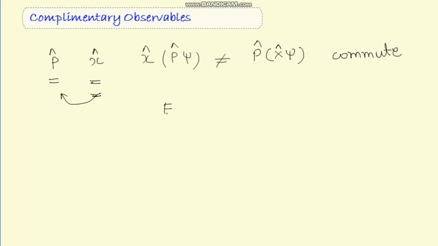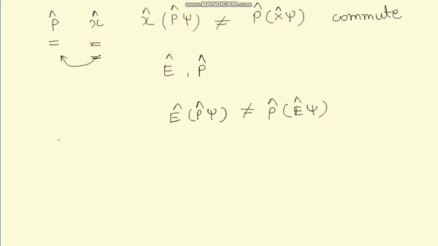Similarly, you have energy and momentum operators. So energy and momentum operators also do not commute. You can check that for yourself by putting in the values of the energy and momentum operators.